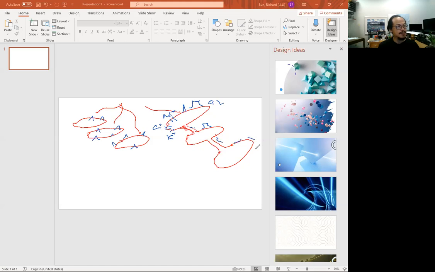So this action potential will very quickly travel along the membrane of all cells. This cell has its own calcium channel, this cell has its own calcium channel.